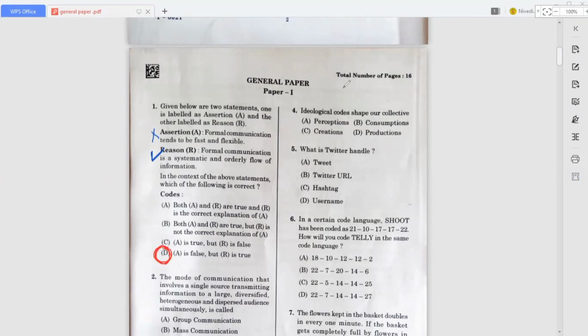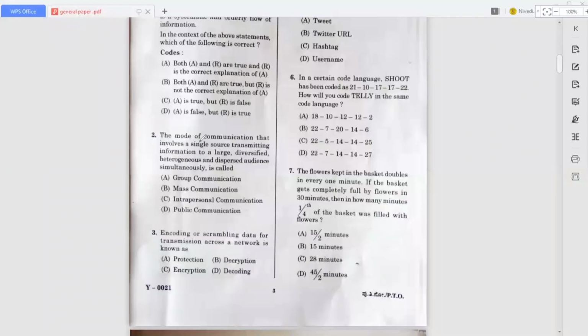Okay, so now move on to the next question, that is the second question. The mode of communication that involves a single source transmitting information to a large, diversified, heterogeneous, and dispersed audience simultaneously is called mass communication. Option B is the correct answer for this question. Now move on to the third question. Encoding or scrambling data for transmission across a network is encryption. Option C is the correct answer for this question.